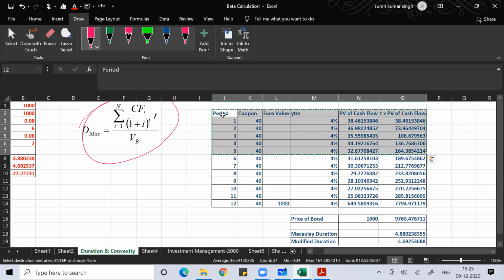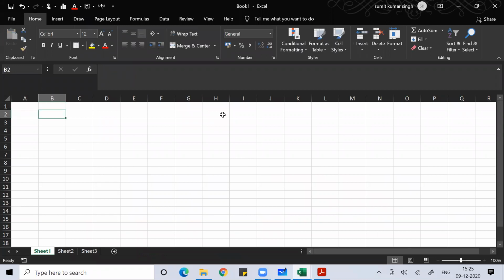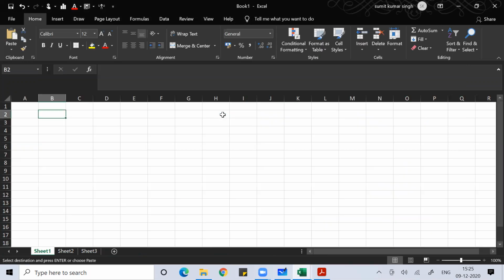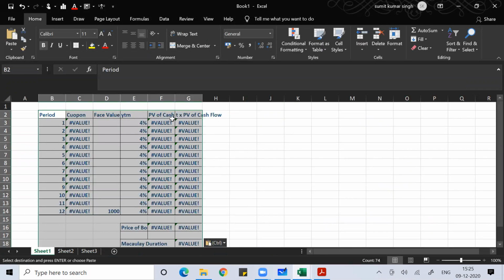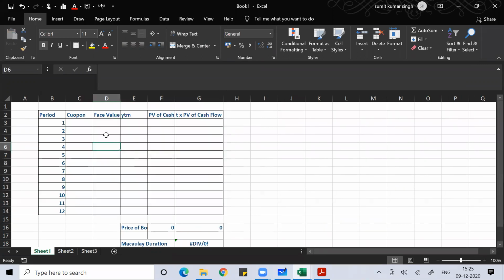So here I can use the same logic for both.